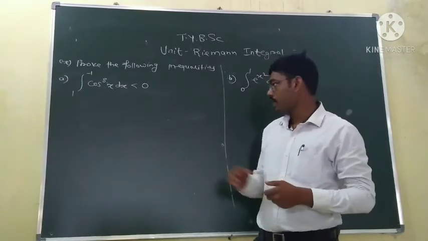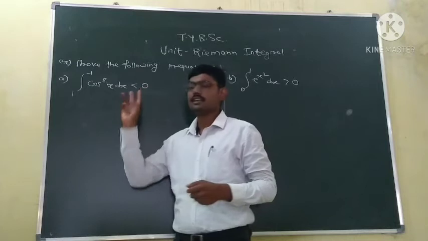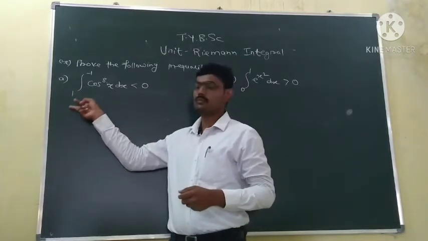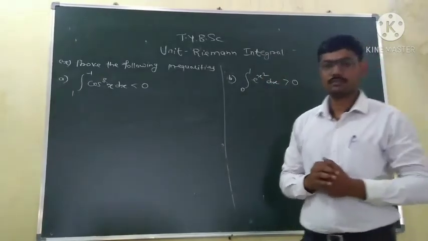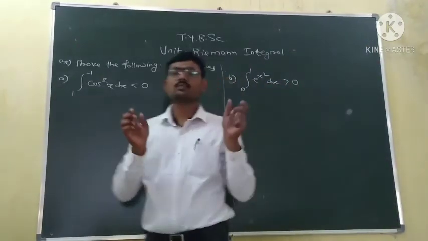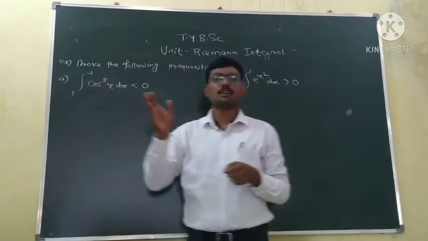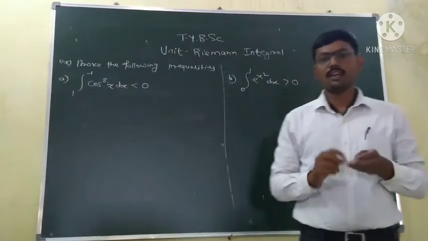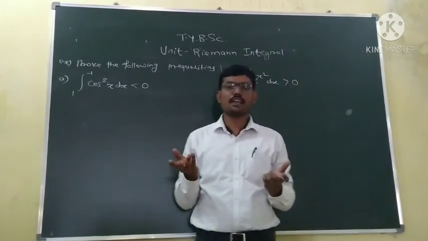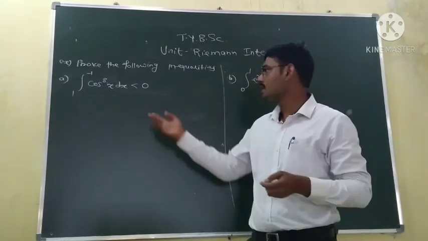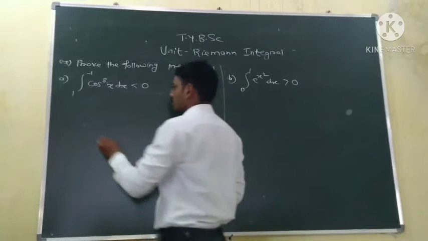Okay. So we have to prove that the integration of cos to the power 8 of x from minus 1 to 1 is greater than 0. Now we know the cos function always lies between minus 1 and 1. Now it is 8th power, so an even power is always greater or equal to 0. And the cos function we know is continuous, you know the graph of cos and sin. So the cos function is always continuous on this interval.